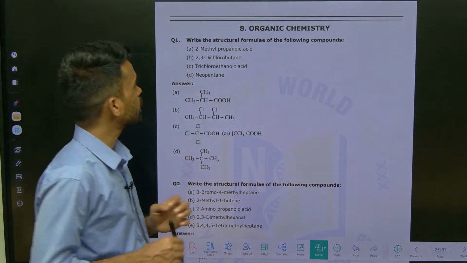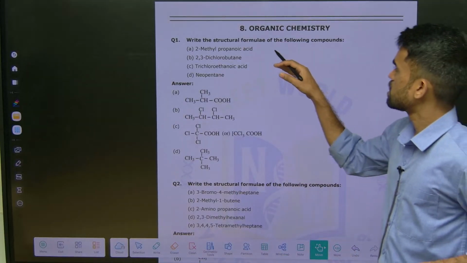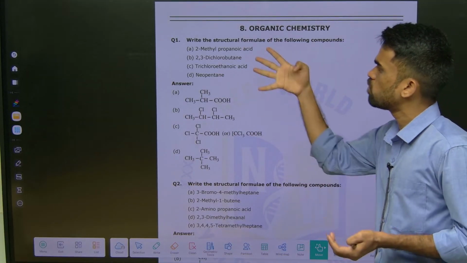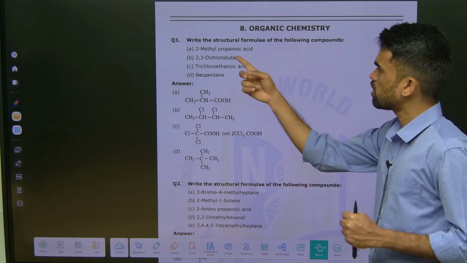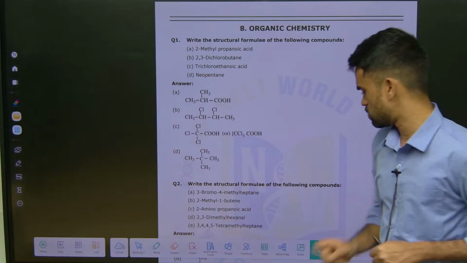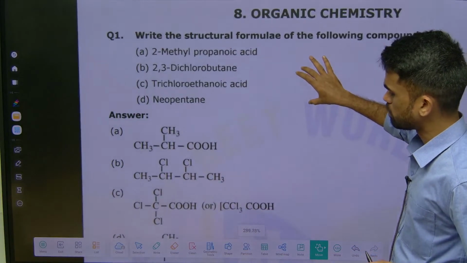Look at this. Write the structural formula of the following compounds. There are 4 compounds given and we are asked to write their structures. By looking at the name we need to write their structures. It's very simple, just listen to what I am doing here.